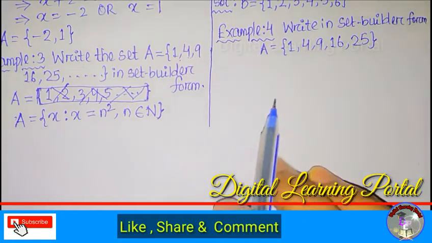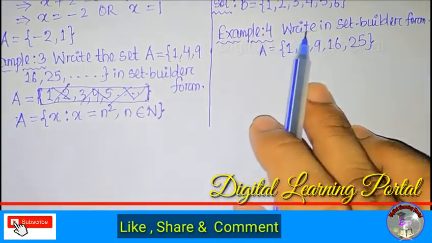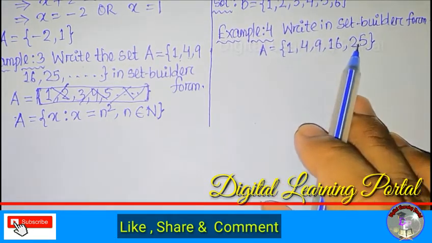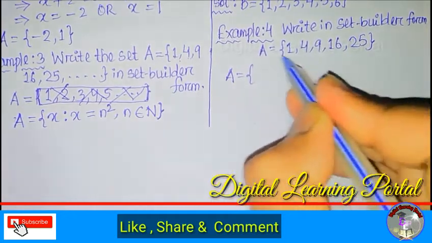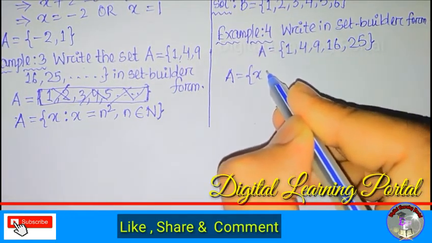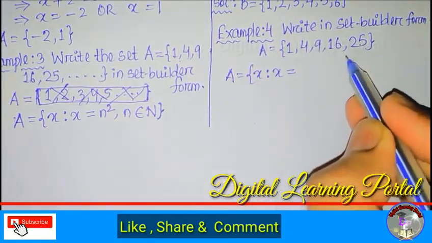Here we have another example, similar to example 3. Write in set builder form A = {1, 4, 9, 16, 25}. First we choose set A. These elements can be written in set builder form as x, so x such that x = n square, as these are the square numbers.